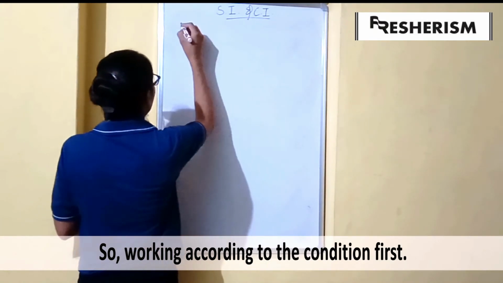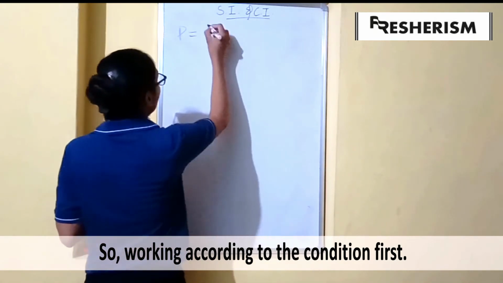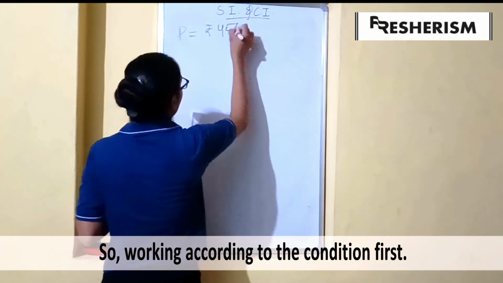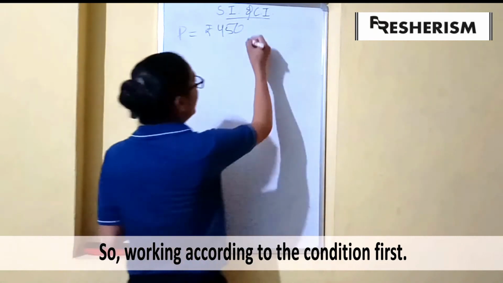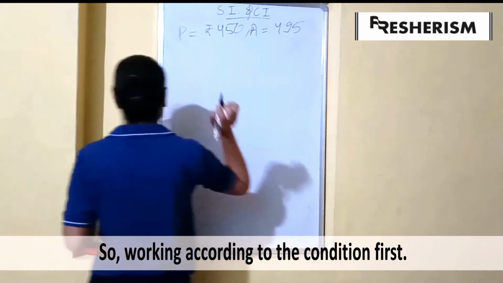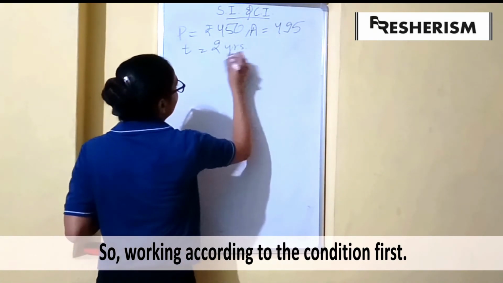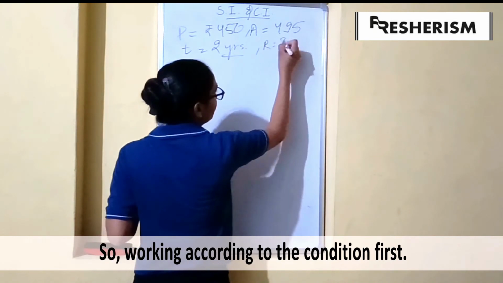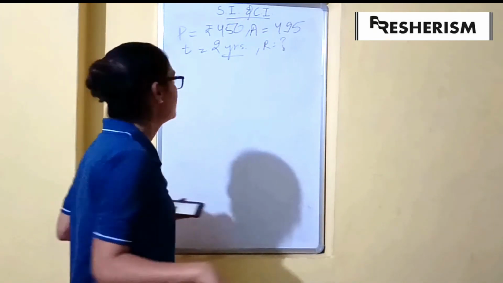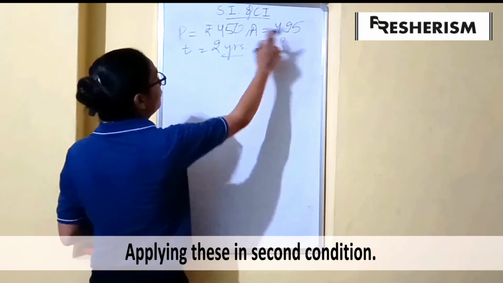We are given that the principal is rupees 450, the amount is 495, and the time is 2 years. We have to find the rate so we can use it in the second condition. From here we can find the interest.